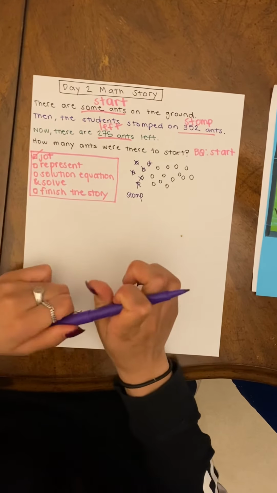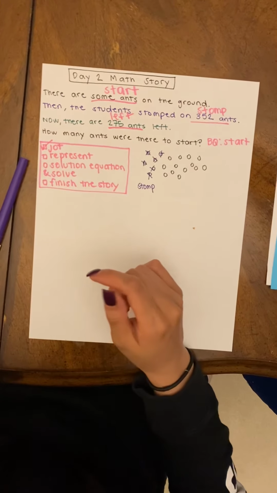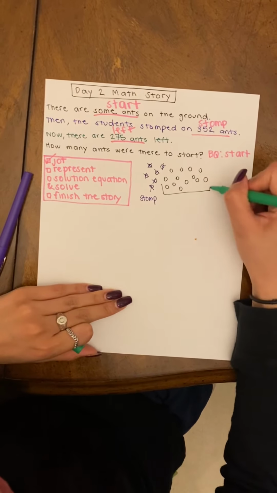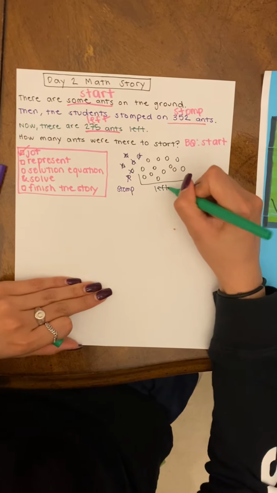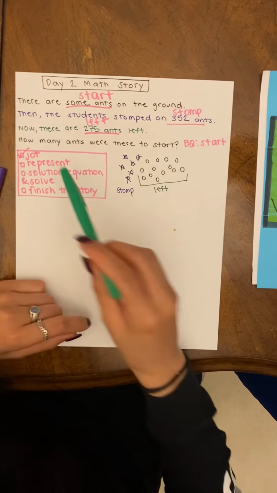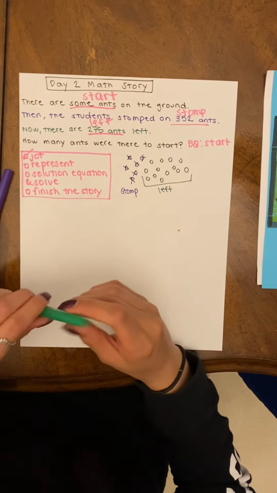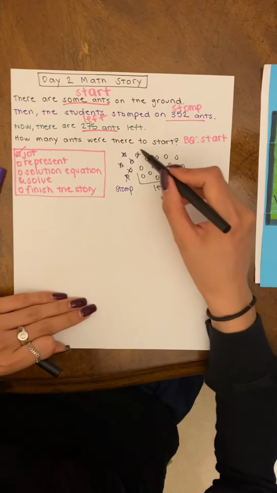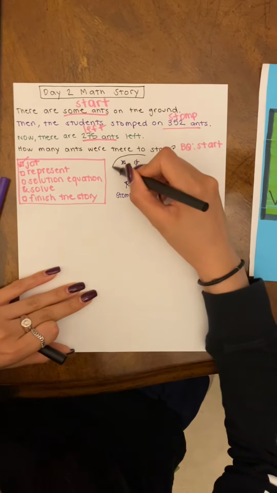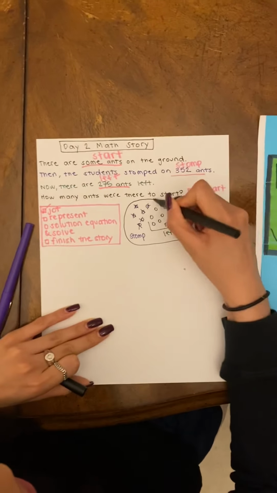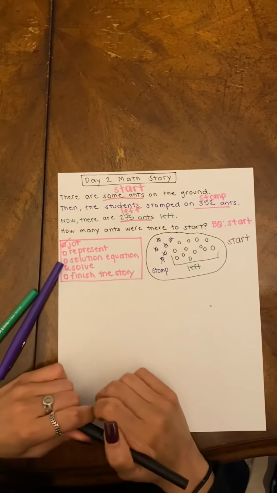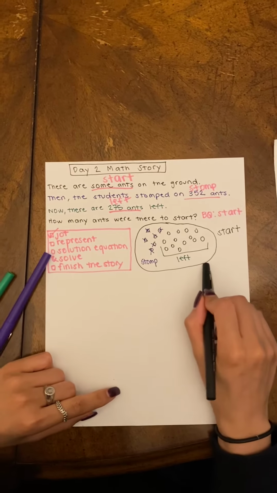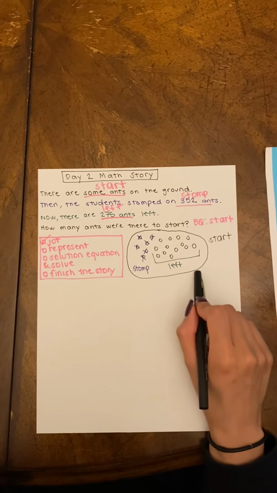Now there are 275 ants left. So what's left are the ones that weren't stomped on. So I'm going to label this left. Our big question is how many ants were there to start? The ones that we drew in the beginning, all of these represent how many ants there are to start. So now I can use my picture to help me represent using a situation equation.